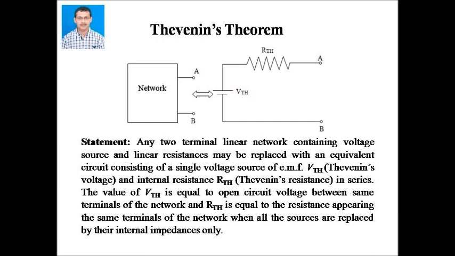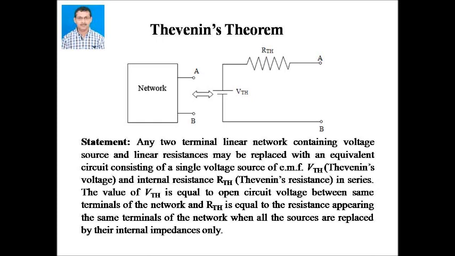What is the statement? Now, statement of Thevenin's theorem. Any two-terminal linear network containing voltage sources and linear resistances may be replaced with an equivalent circuit consisting of a single voltage source of EMF, a Thevenin's voltage VTH, and internal resistance, Thevenin resistance RTH, in series.